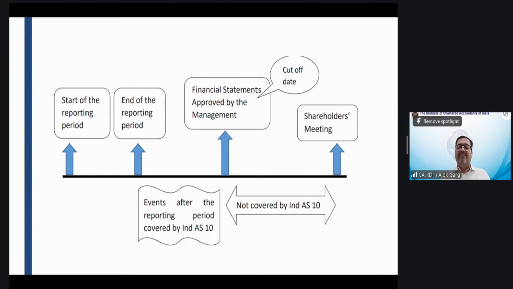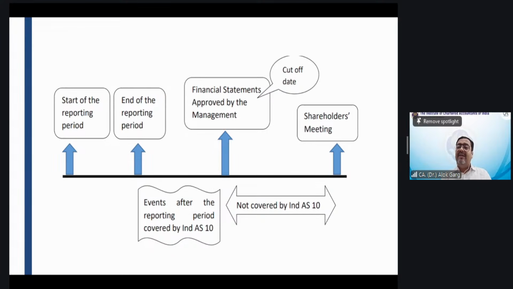Saminathan, it's a stale information. On 5th May, you are getting information for 31st March. You are able to know the numbers relating to the last year, the 31st March financial position. Okay. Now, let me give you an example of what is the genesis of this standard. Why does this standard, events occurring after balance sheet date, come?